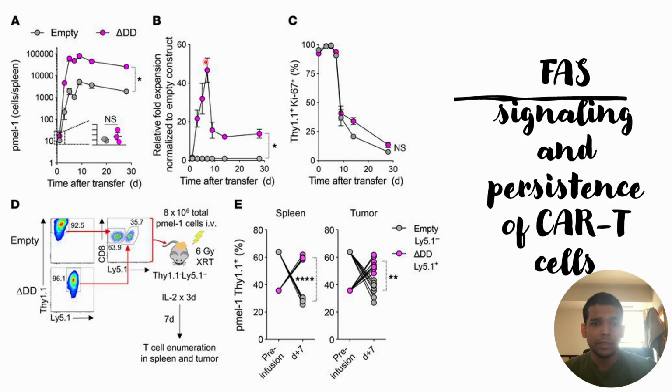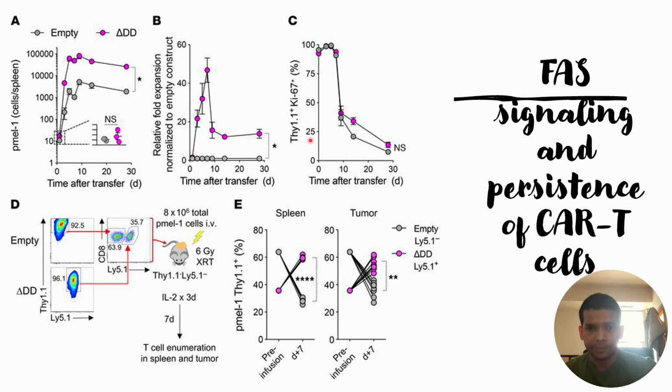What they are able to see is that the cells that have the intracellular FAS signaling knocked down are able to expand much higher, to around 50 fold at the peak, whereas the PMEL cells with the FAS signaling pathway not disrupted are present to a very low extent.